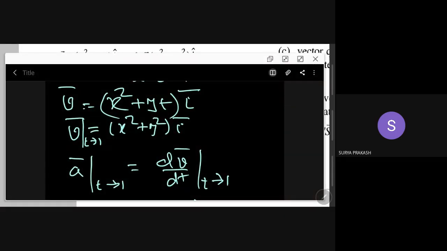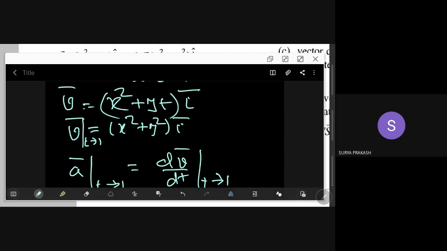Here dv bar by dt, agreed. dv bar by dt means, right, v bar at t plus h minus v bar at t. Okay, I'll write like this. Otherwise, we'll see in the next class.